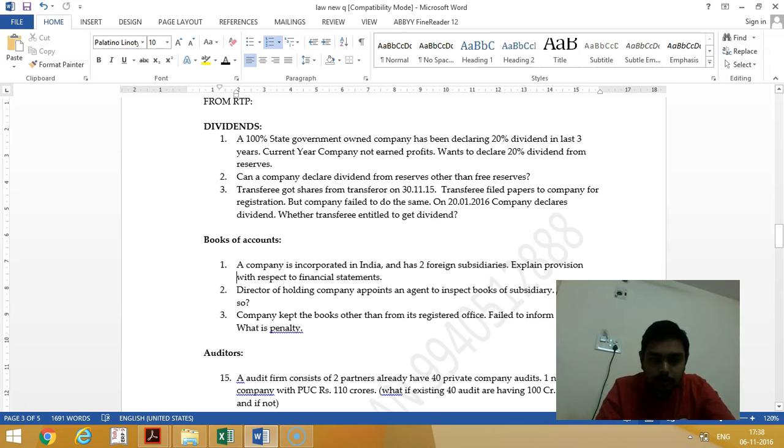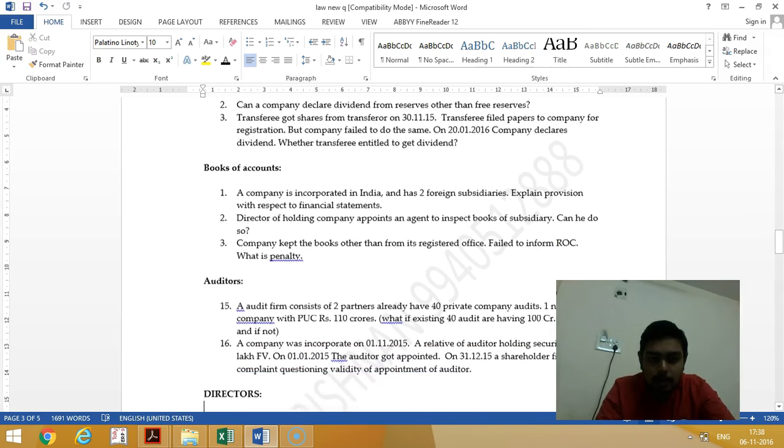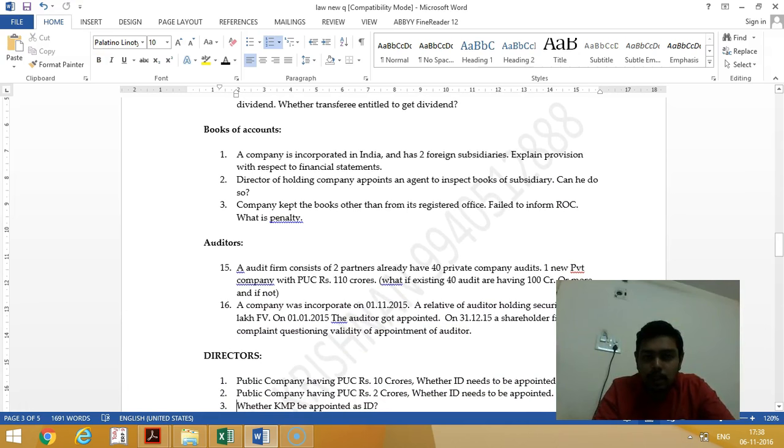Then books of accounts chapter. The company is incorporated in India and has 2 foreign subsidiaries. Explain the provision with respect to financial statements. See, when there is a subsidiary, either it may be Indian subsidiary or foreign subsidiary, you have to consolidate. So in this question, it's about consolidation of financial statements.